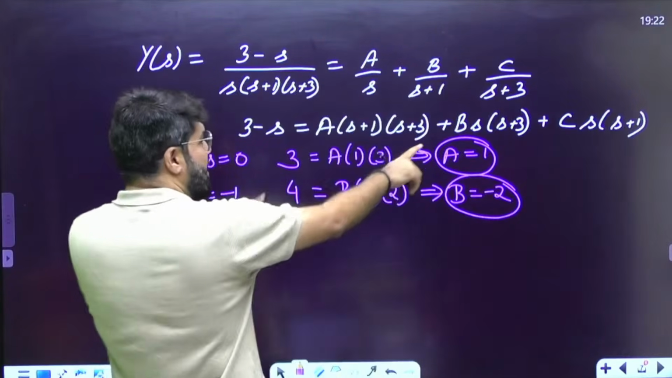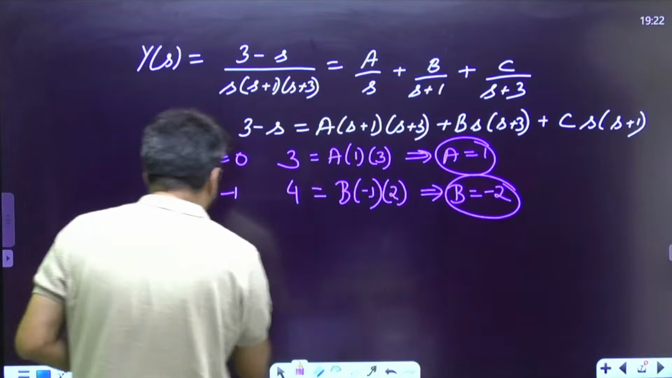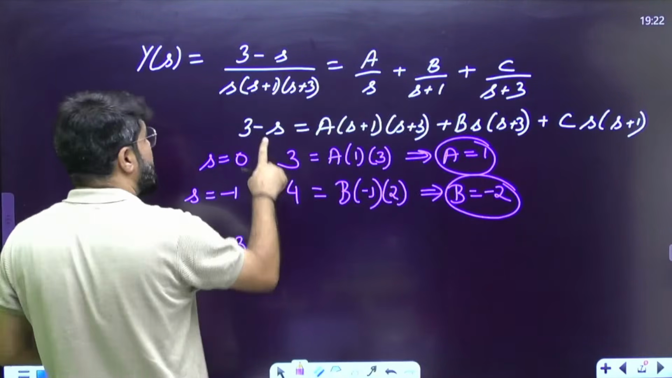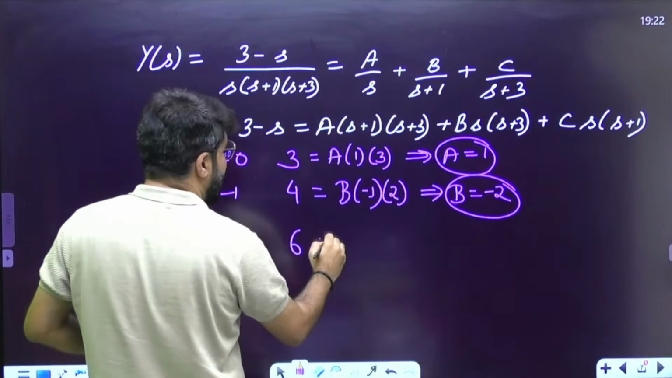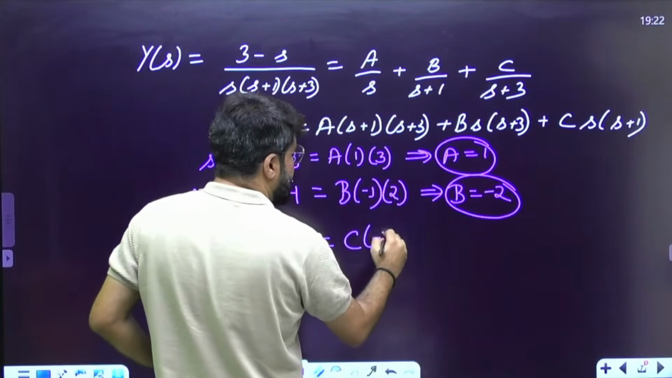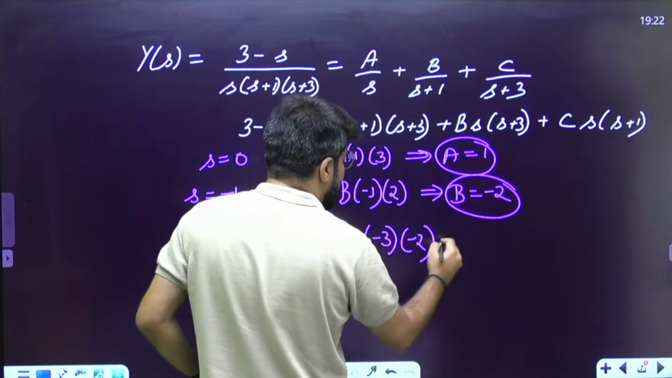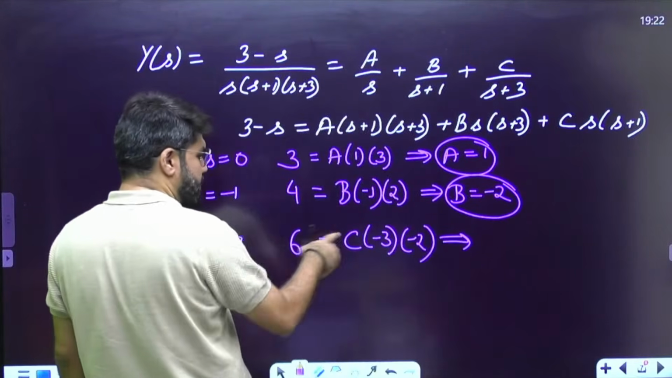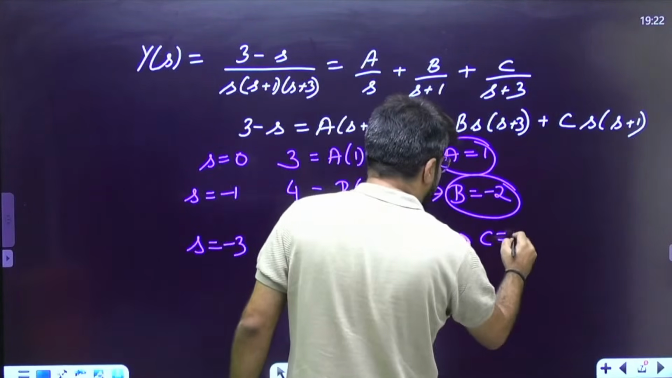And then the common factor in A and B is (s plus 3). So put (s plus 3) 0. That means s equal to minus 3. 3 minus minus 3, left side 6. C into minus 3, and minus 3 plus 1 is minus 2. So 6 equals C times 6, the 6s cancel. C value will be 1.